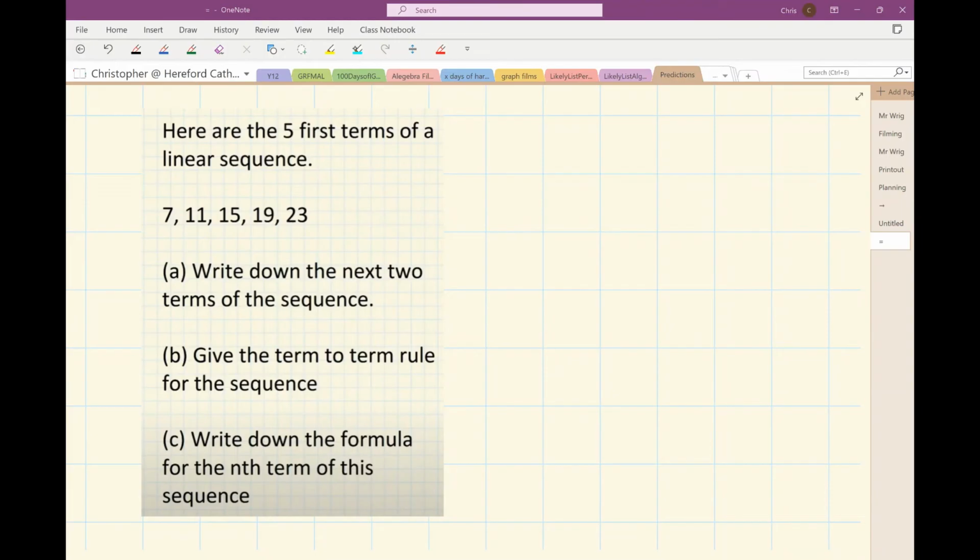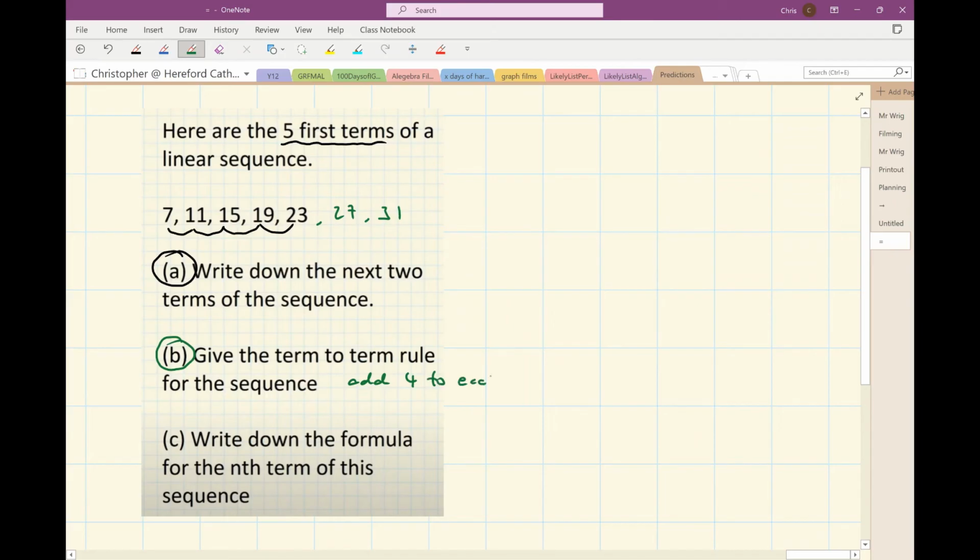Here are the first 5 terms of a linear sequence. Now I see already that the sequence goes up in 4s. Write down the next 2 terms of the sequence. Well, that's going to be 27 and 31, adding 4 each time. Give the term-to-term rule for the sequence. Well, add 4 to each term to obtain the next term.